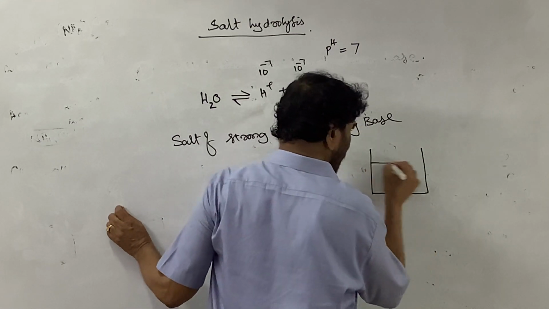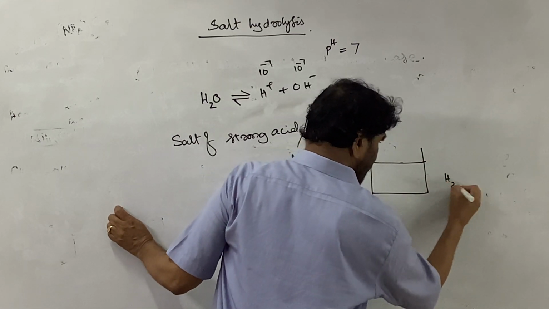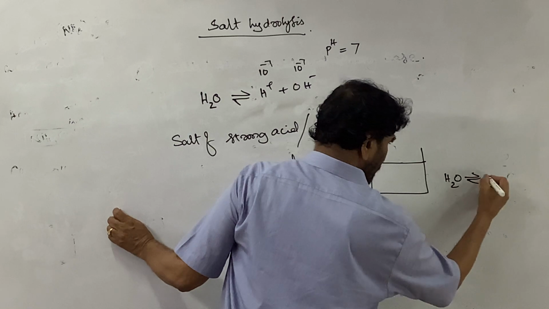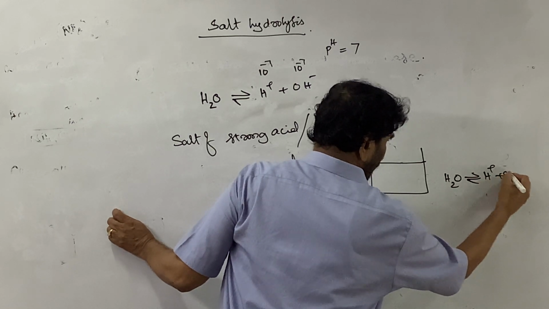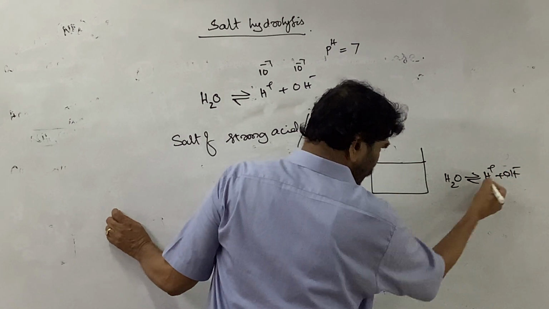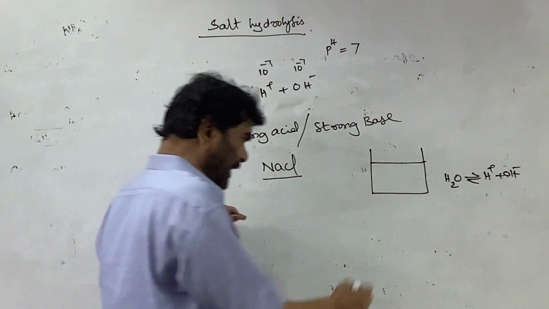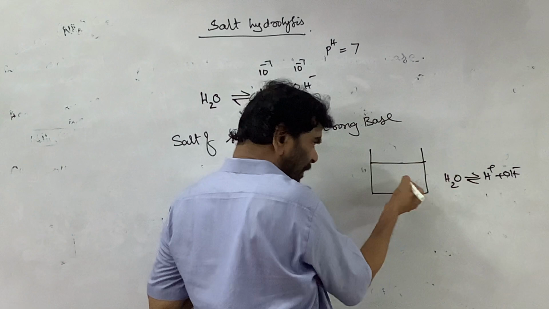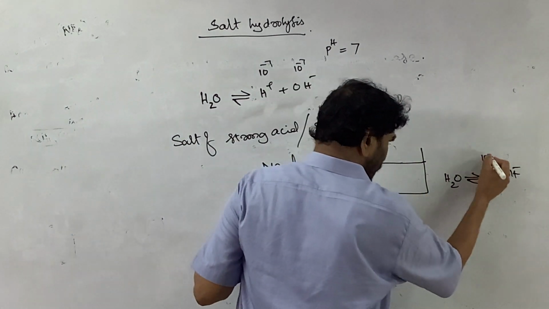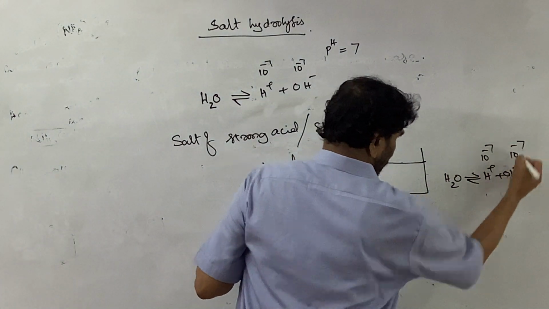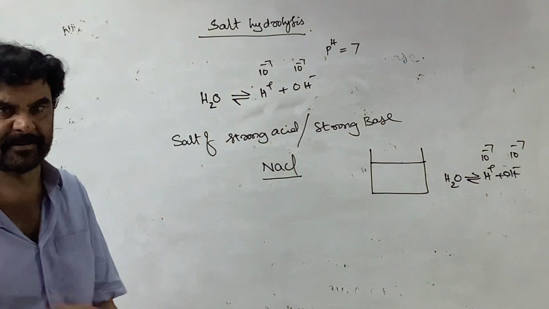this equilibrium is existing. Remember, this is the principal equilibrium for us. We can write it in the other way also, as H3O plus and OH minus. Whatever it is, this water equilibrium is existing. The concentration is 10 to the power of minus 7, each, at 25 degrees Celsius.